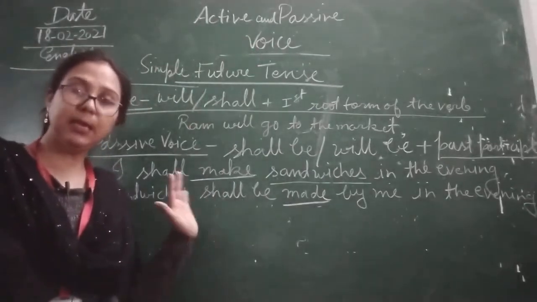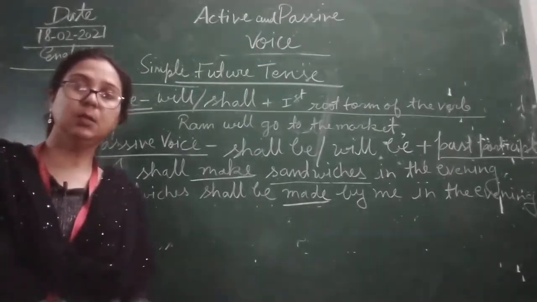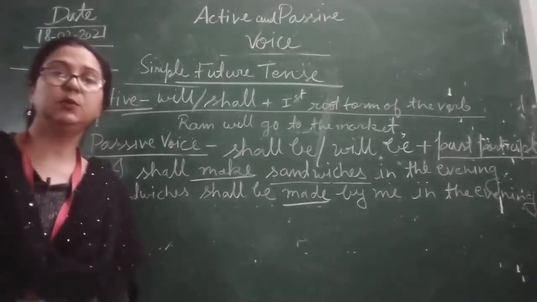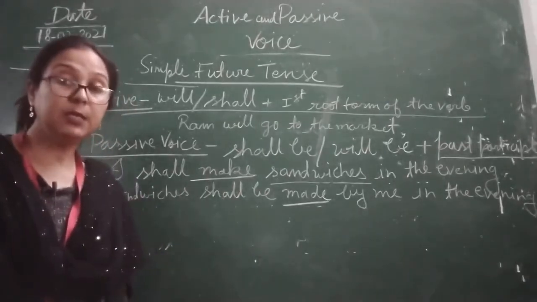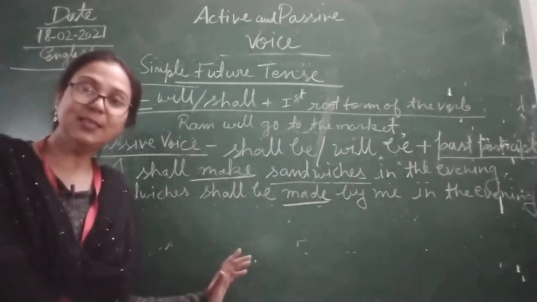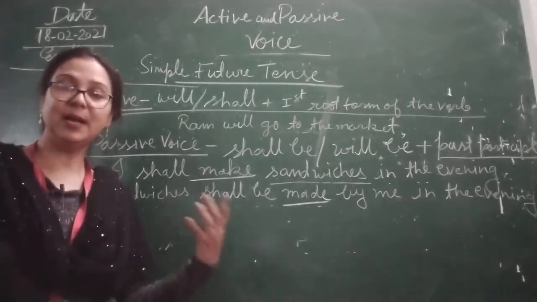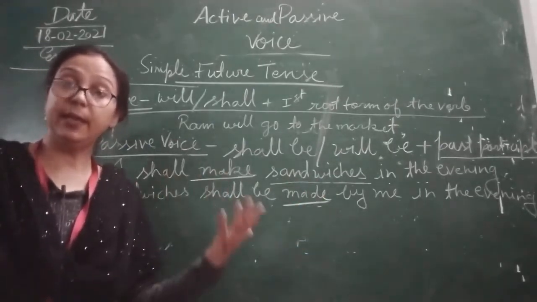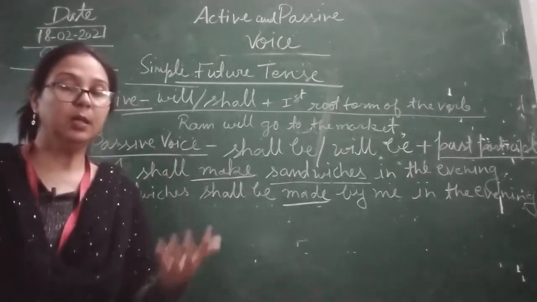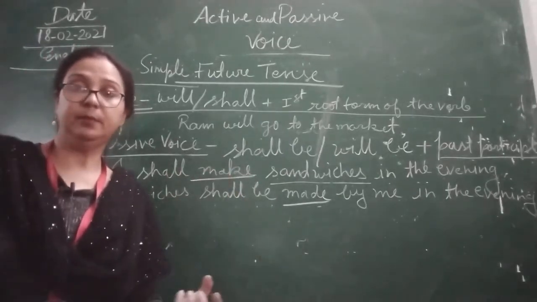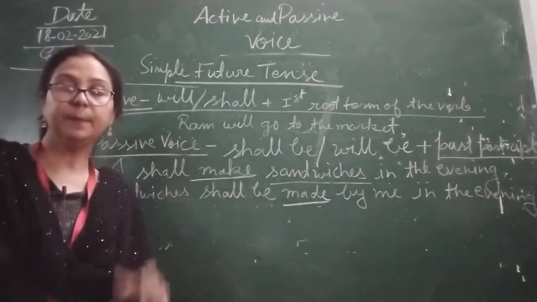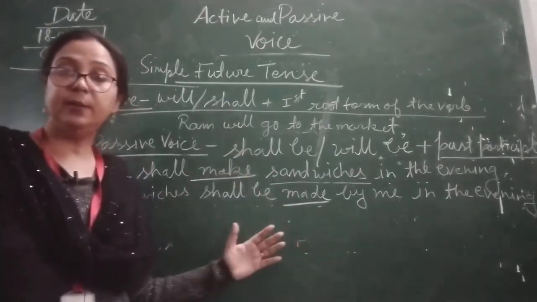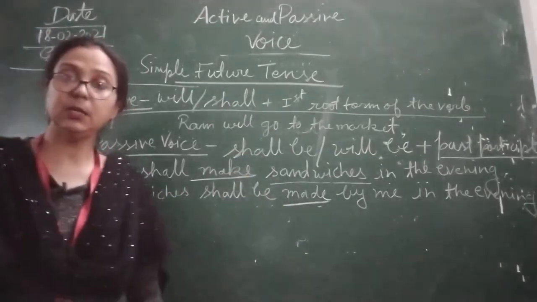So, children, I hope it is clear. We will be continuing the same topic, future tense, in our next video also, because two points are remaining in this. So, children, revise whatever we have learned, present tense, past tense, how to convert active to passive voice. Revise it again and again, solve the exercises which are given in your book, and after that you can confirm that you have learned this. Okay? So, practice it. And a few points are remaining in this future tense, so we will discuss in our next video.